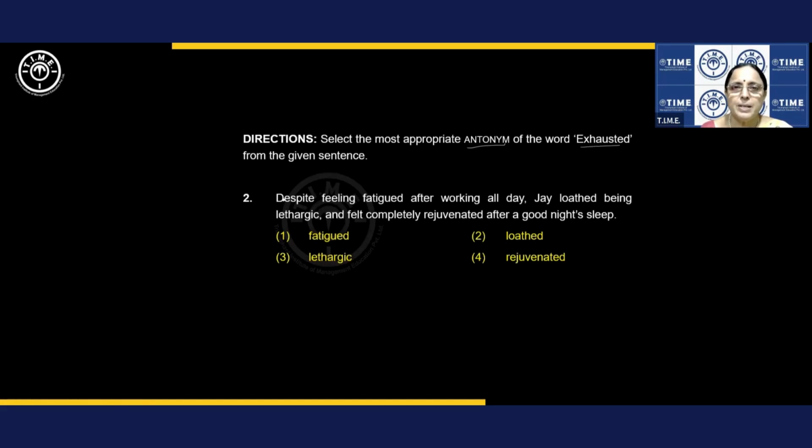Despite. Despite is a clue. When you're reading English, you have to be very careful about all these clues. Despite means in spite of, and despite or in spite of are used to join one positive and one negative idea. So this logic should come to your mind immediately.